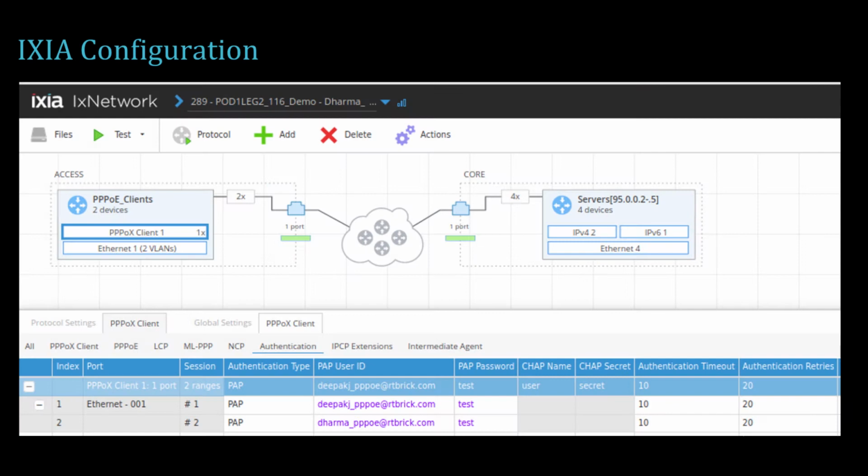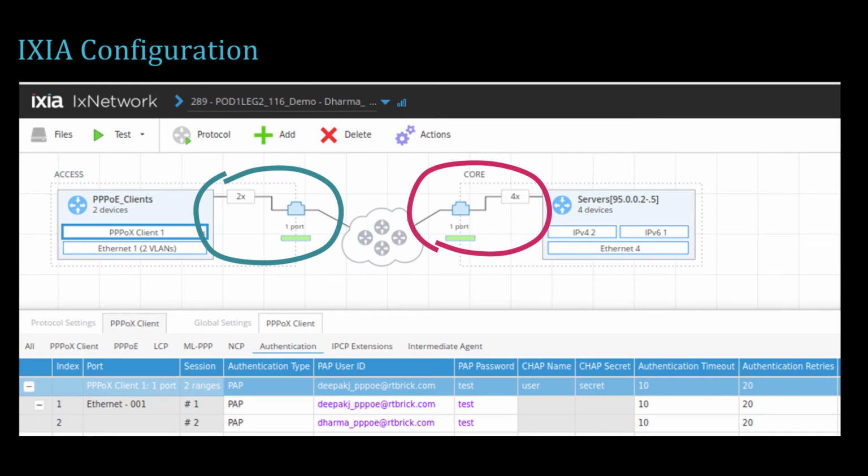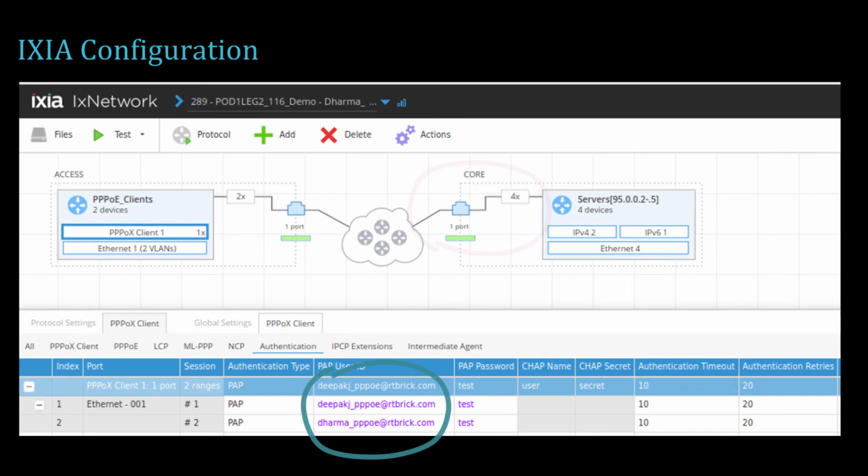Let me go to the Ixia setup. The Ixia configuration very well says where this is the simulation of the QMX device which is connected to the PPPoE clients over the access interface. The core facing interface are connected over the uplink interface. So these are the subscribers which are used for the QoS demo.